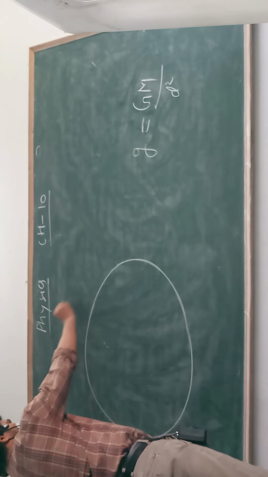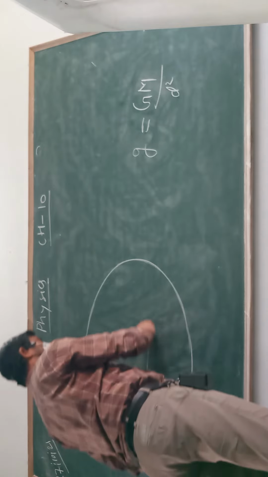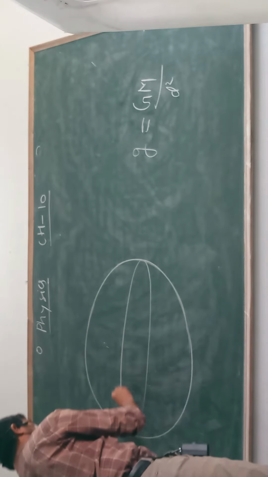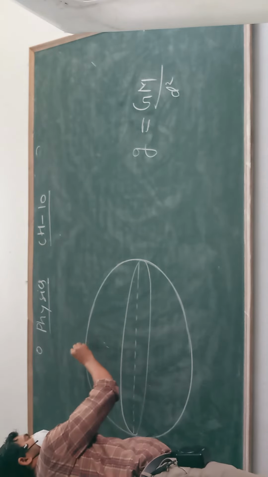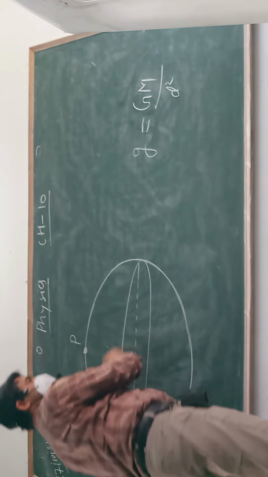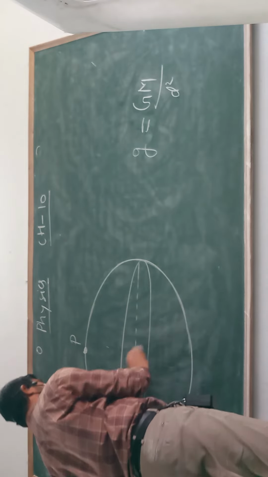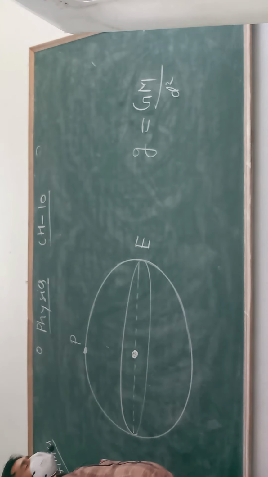And here the object is falling, suppose. So this is the region of the equator, the equatorial region. P for the polar region. This is the polar region. This is the equatorial region. This is the center of the Earth.